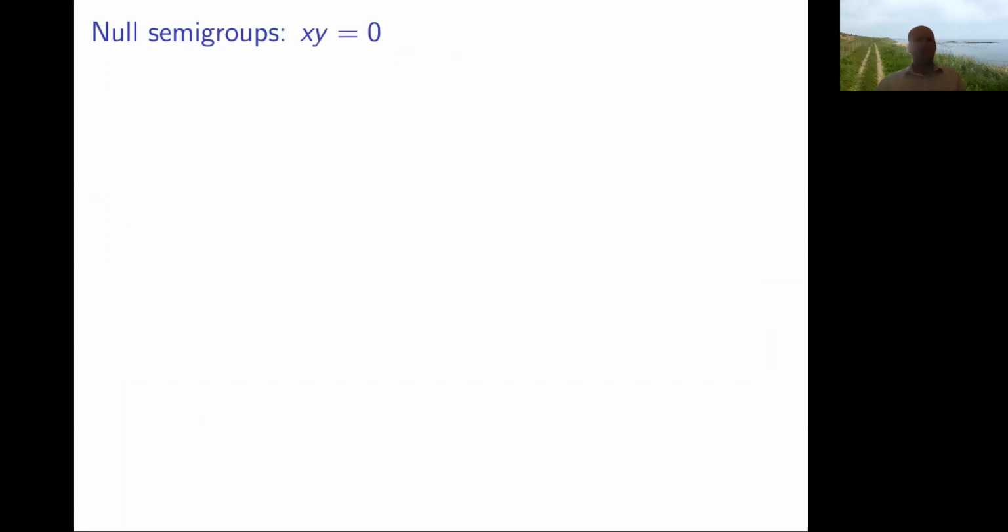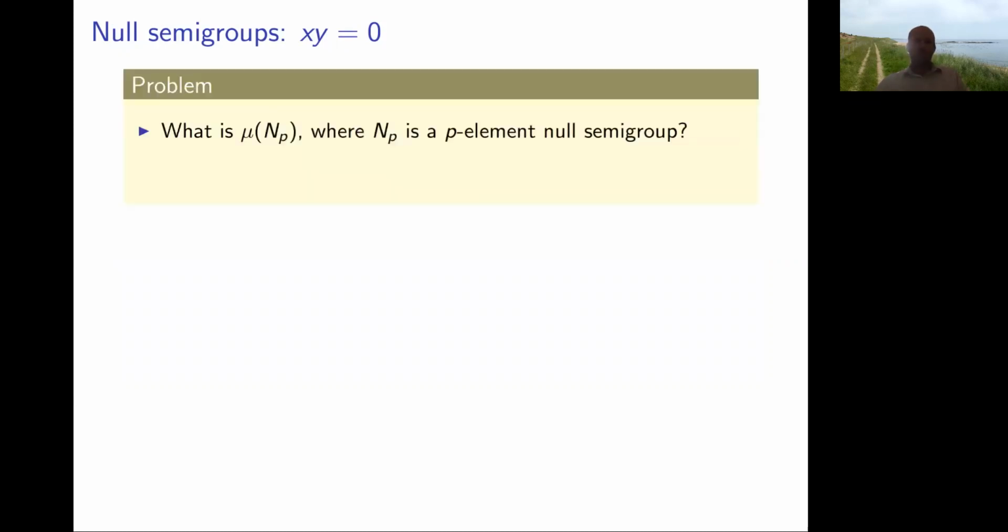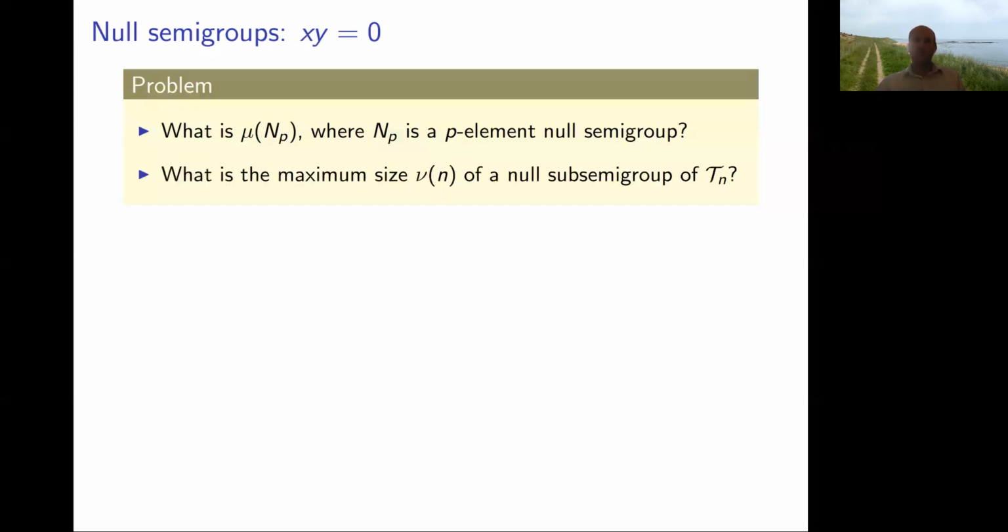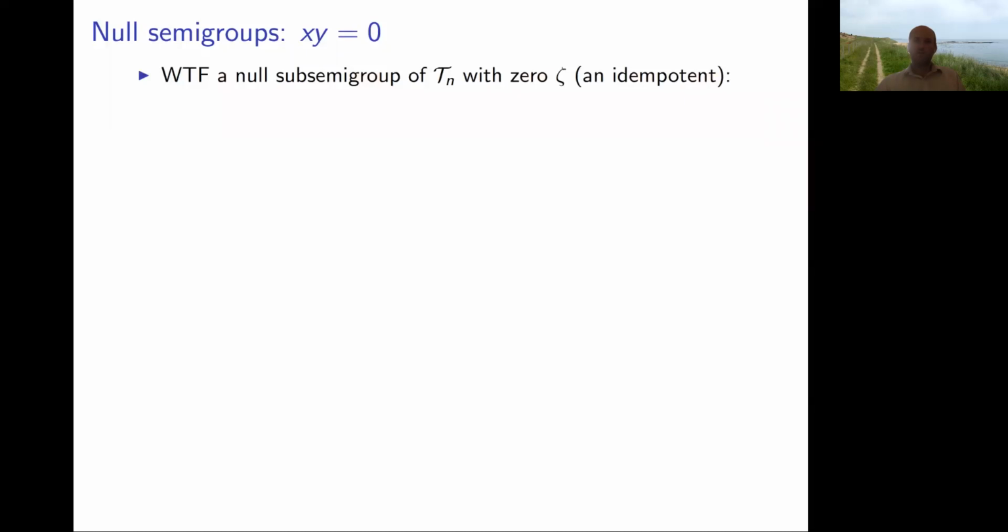All right, what about null semigroups? This is the case where we've got a zero element and every product is equal to this zero element. So again, since there's only one null semigroup of any given size, we can tackle this problem by looking for the biggest null semigroup of a given Tn. This is where we had to think of some new ideas. We want to find a null semigroup of Tn with a given 0. That's got to be an idempotent.